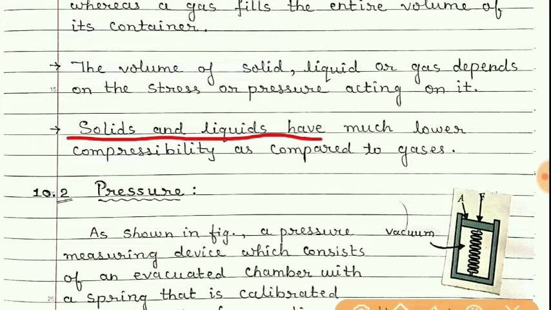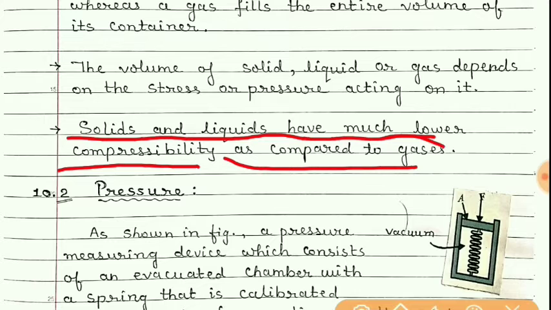Solids and liquids have much lower compressibility as compared to gases. Gases are highly compressible, whereas liquids are least compressible.